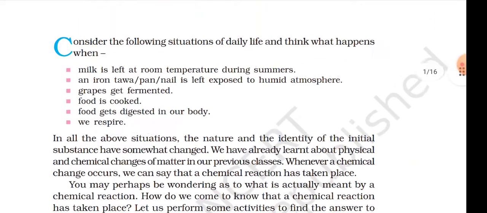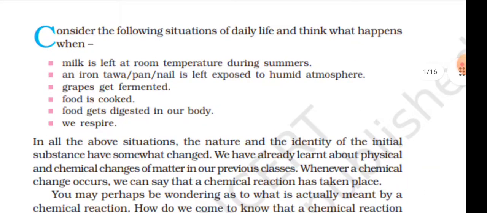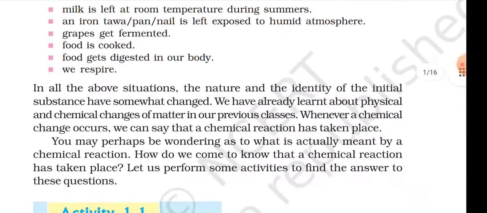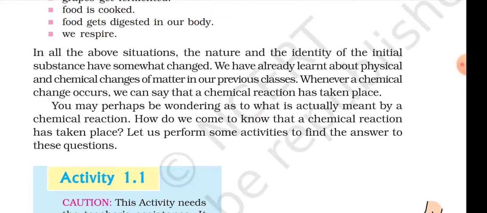Consider the following situations of daily life and think what happens when milk is left at room temperature during summer. An iron tawa or nail is left exposed to a humid atmosphere. Grapes get fermented, food is cooked, food gets digested in our body, we respire. In all the above situations, the nature and the identity of the initial substance have somewhat changed.